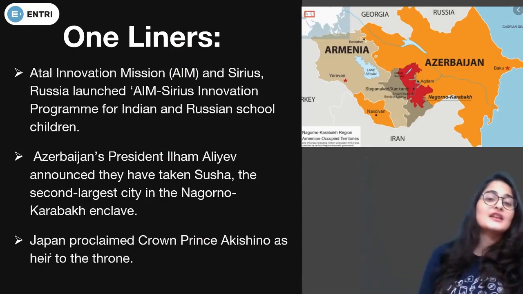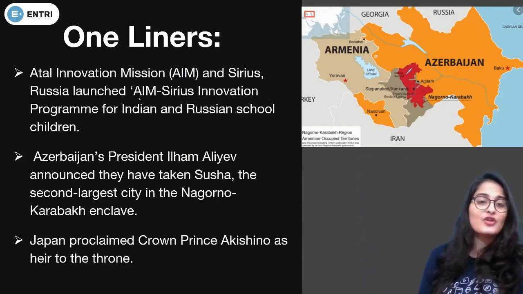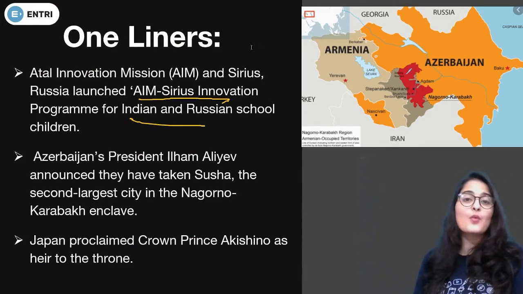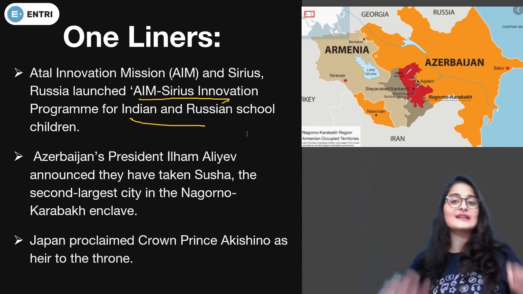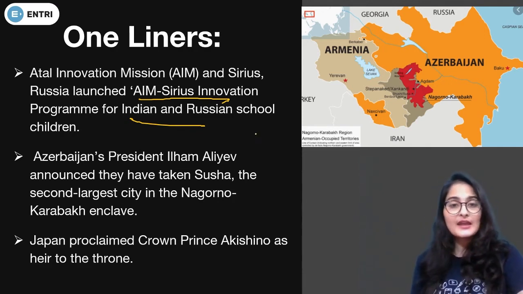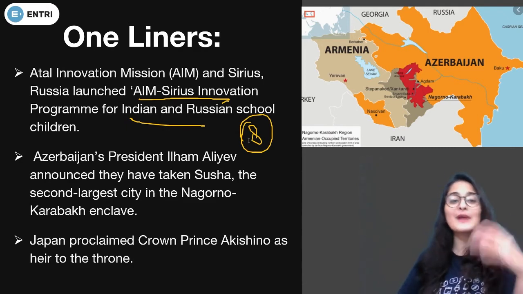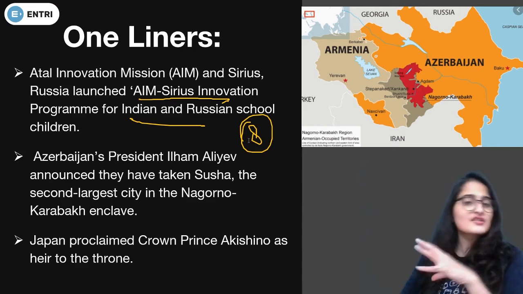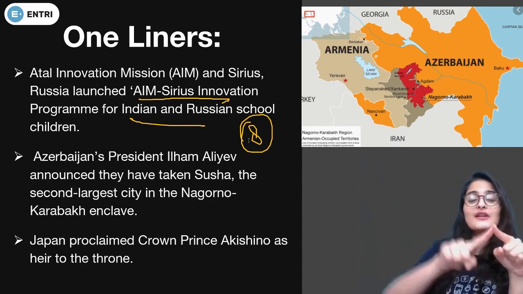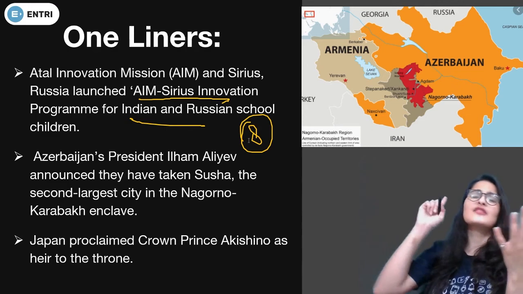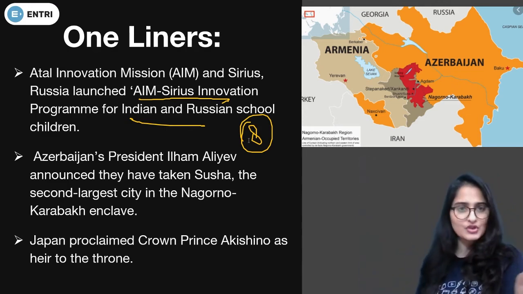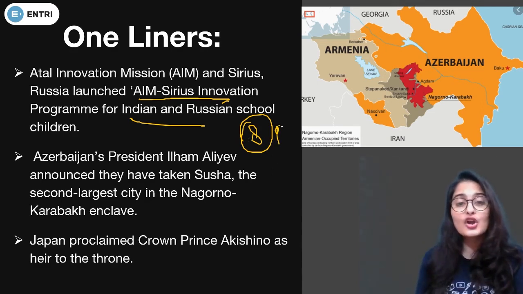Atal Innovation Mission and Sirius Russia have launched the AIM-Sirius Innovation Program for Indian and Russian school children. Under this project, there are going to be eight virtual projects and mobile applications created by students, educators, mentors, whoever they be. This is going to address global challenges, whether in science, health, or artificial intelligence, whatever they want. But it is going to address global issues.